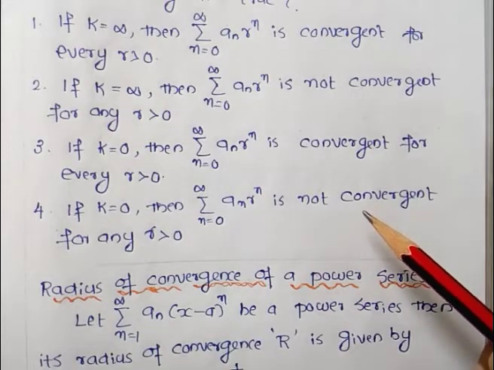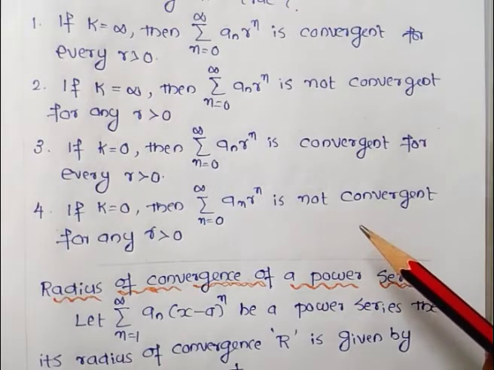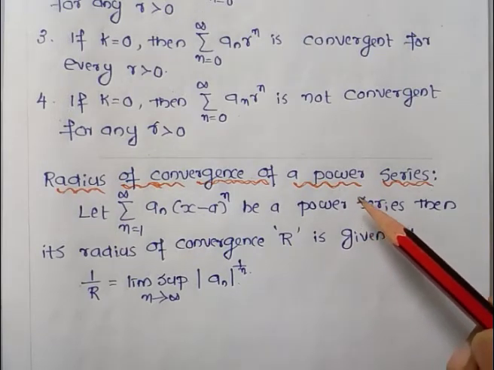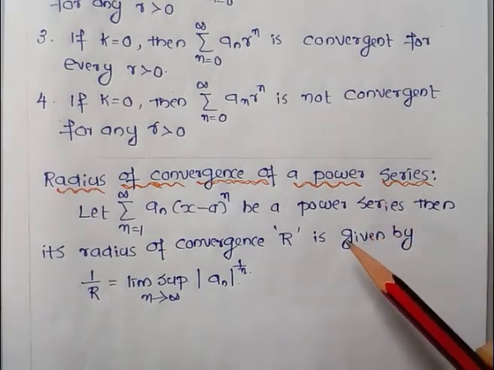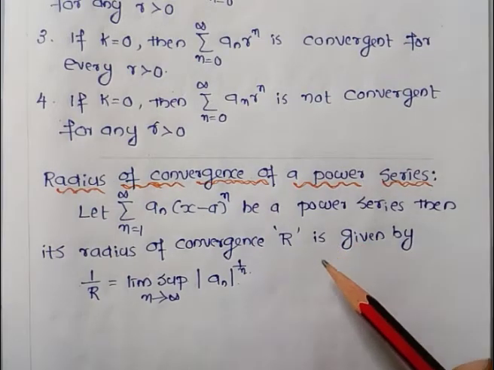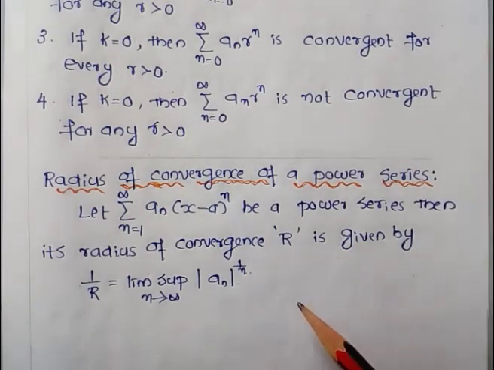So before entering the question, we want to know the definition of the radius of convergence of a power series. Definition: let the summation n ranging from 1 to infinity of a_n (x − a)^n be a power series, then its radius of convergence r is given by 1/r equals limsup as n tends to infinity of |a_n|^(1/n).